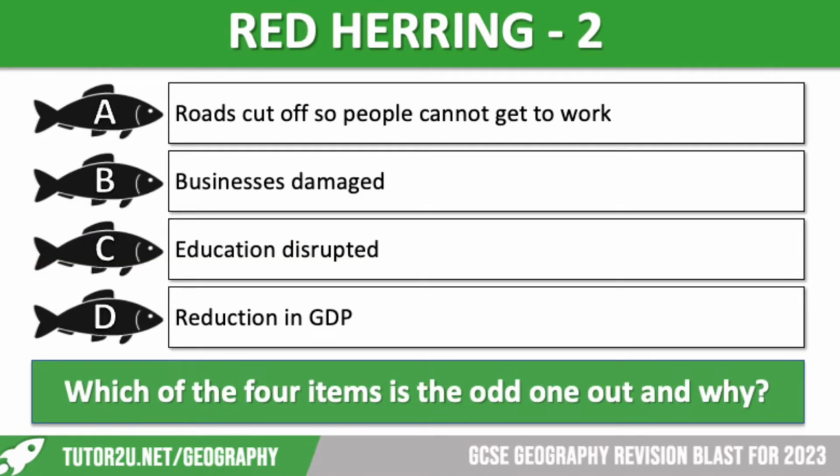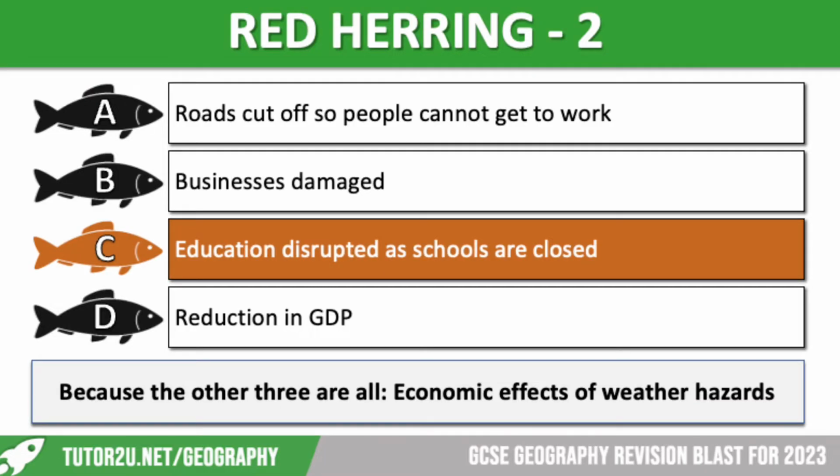Right, number 2: roads cut off so people can't get to work, businesses damaged, education disrupted, reduction in GDP. So gross domestic product, that last one, is a measure of the value of the goods and services in a country. Which one is the odd one out and why? Let's reveal. It is education disrupted as schools are closed. So the others are all economic effects of weather hazards. So they're to do with money.